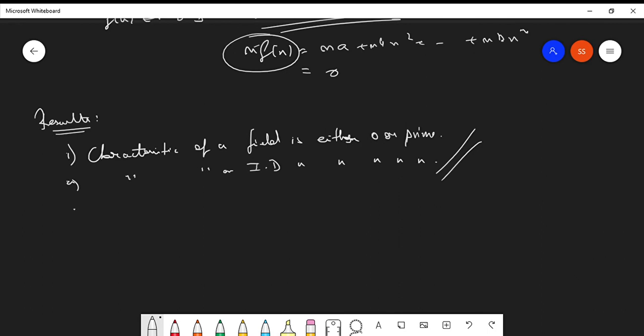There is one third result also, which we had previously discussed: the characteristic of two additive sets is the LCM of each individual characteristic. Is it clear, guys? Is the concept of characteristics clear?